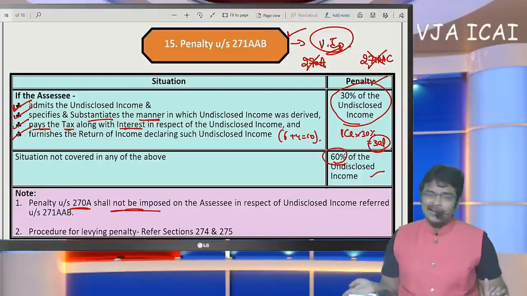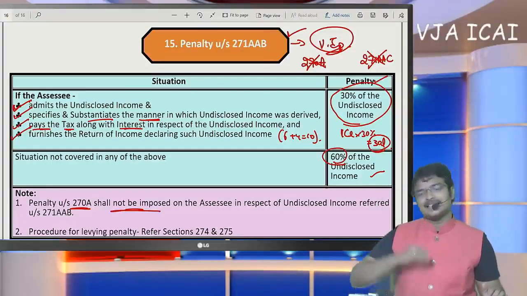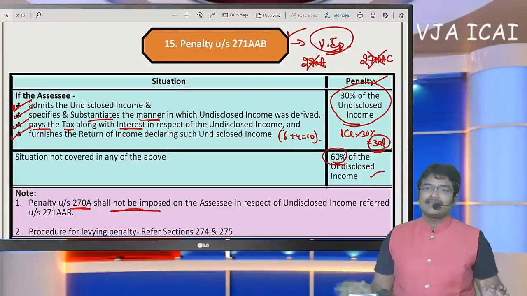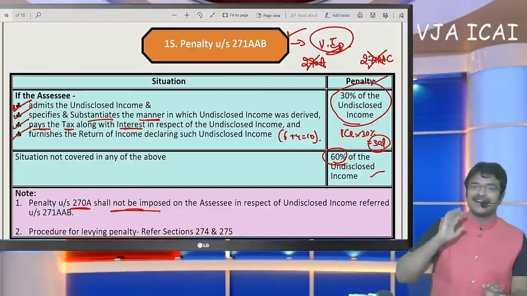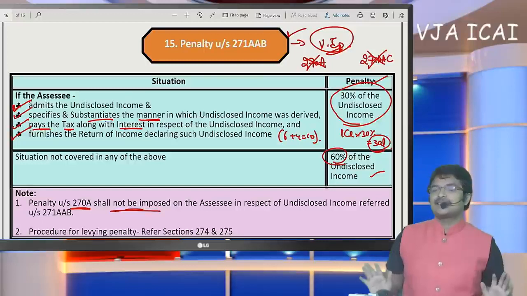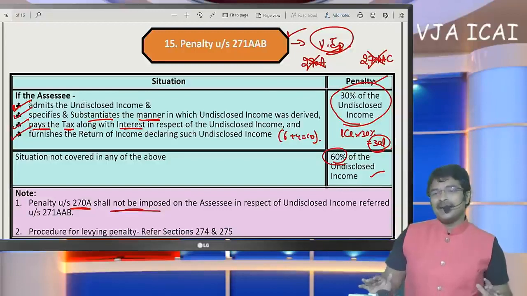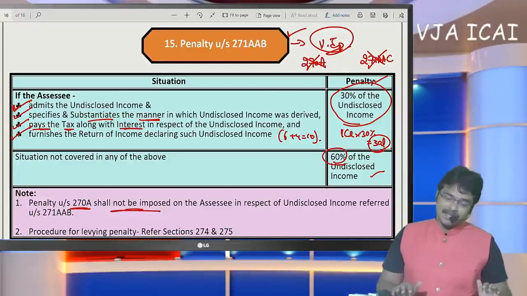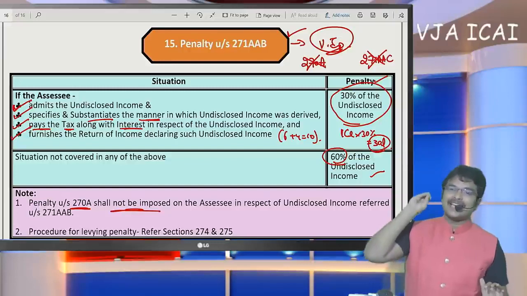How shall the penalty be levied? Approval of higher officials is common, the same thing. There is no new procedure. Here, the question is how much the quantum of penalty is, and that is what I have clarified for you. Minimum 30%, maximum 60%. Fixed. This is not an amount which can be varied based on the officer's discretion. This penalty quantum has been fixed.